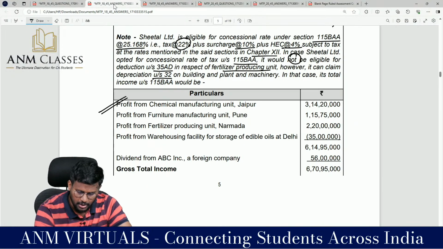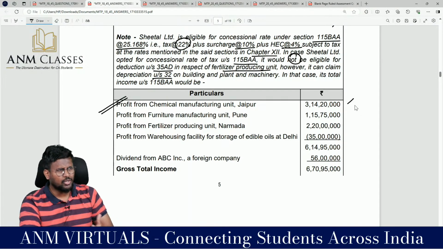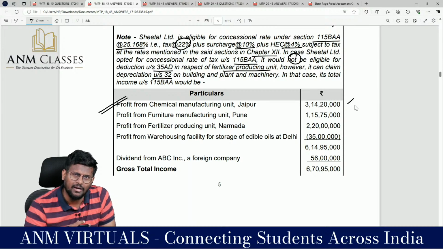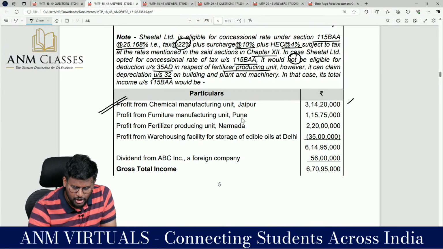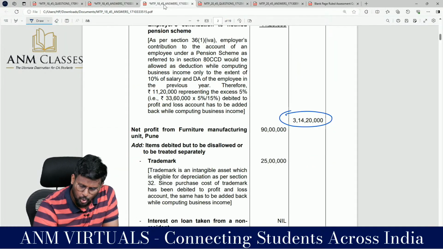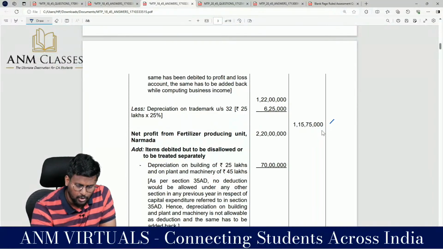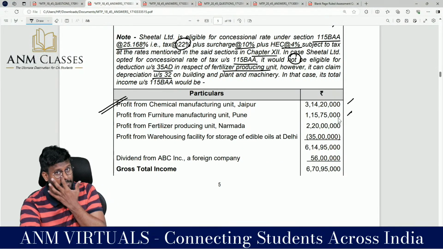The same 3 crore 14 lakh 20,000 even under the concessional route, because I have not claimed anything which is not allowed under 115BAA. Profit from furniture manufacturing unit, Pune: there is no change. Even for that, 1 crore 15 lakh 75,000. Yes, 1 crore 15 lakh 75,000.